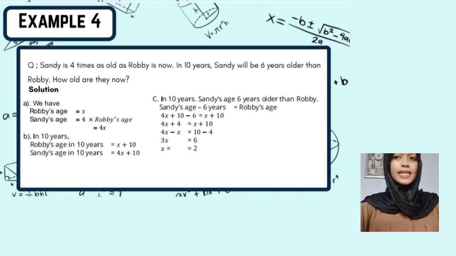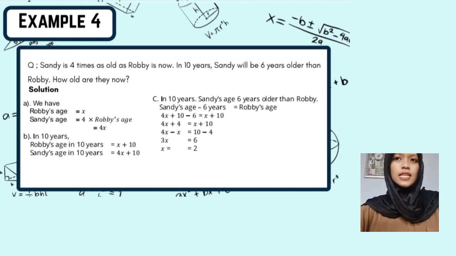Example 4. Sandy is 4 times as old as Robbie is now. In 10 years, Sandy will be 6 years older than Robbie. How old are they now? Solution. Robbie's age equals x. Sandy's age equals 4x. In 10 years, Robbie's age is x plus 10. Sandy's age is 4x plus 10.